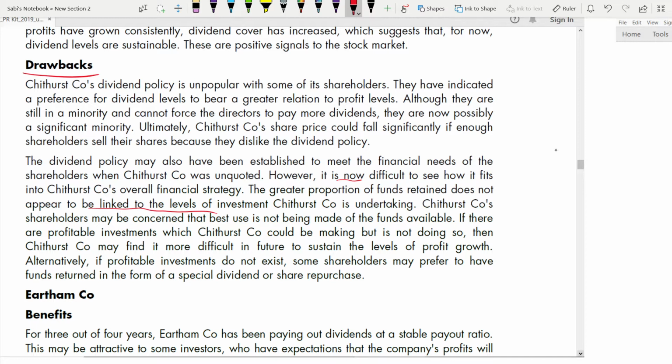If there are profitable investments which Chithurst could be making, but it is not doing so, then Chithurst may find it more difficult in future to sustain the level of profit growth. Alternatively, profitable investments do not exist. Some shareholders may prefer to have funds retained in a form of a special dividend or share repurchase.